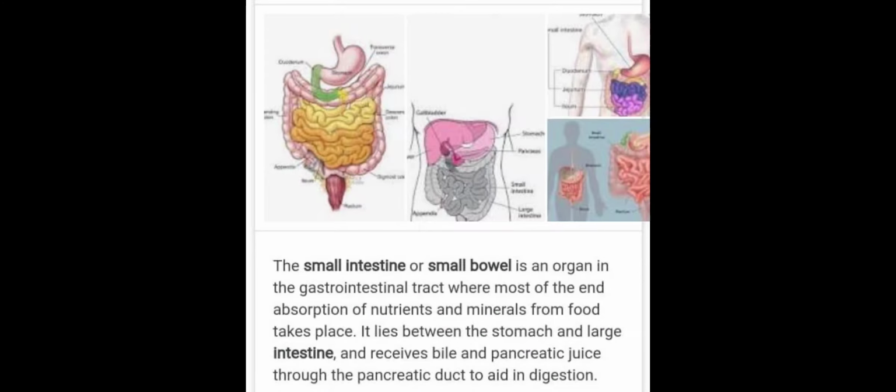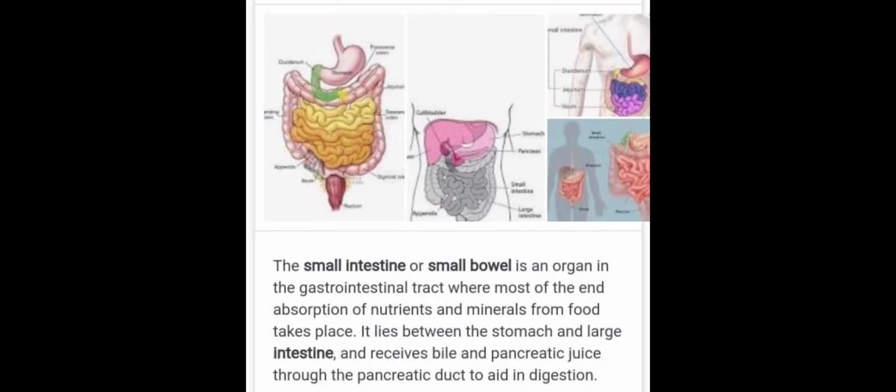Now, the next part of our digestive system is the small intestine. Only the name is small intestine, and this is the longest part. The small intestine is divided into three parts: duodenum, jejunum, and ileum. The duodenum is the part where digestion is completed, whereas jejunum and ileum are involved in absorption of digested food.